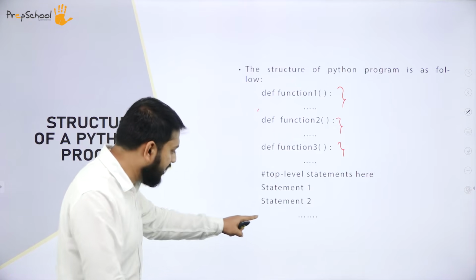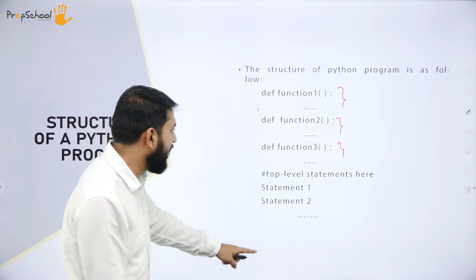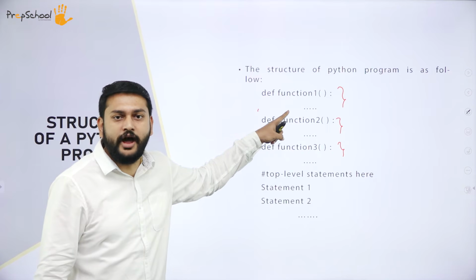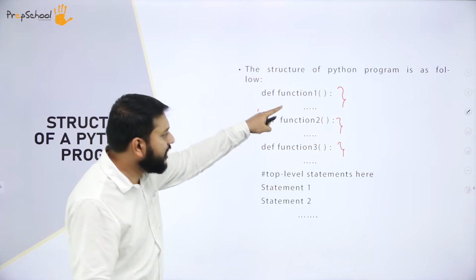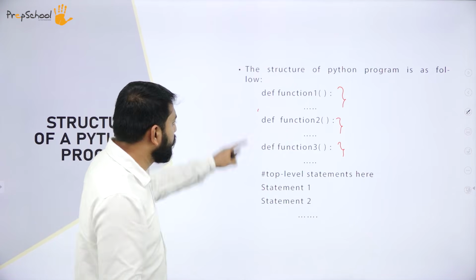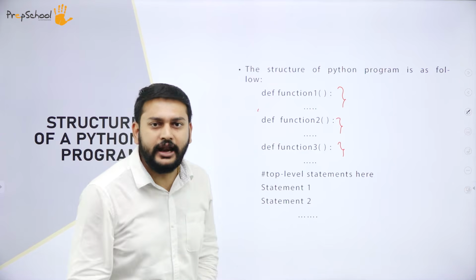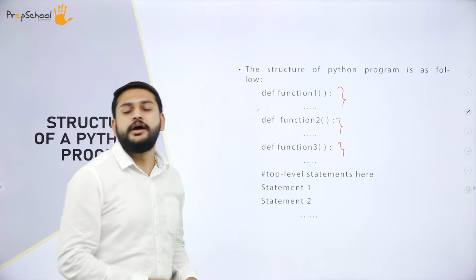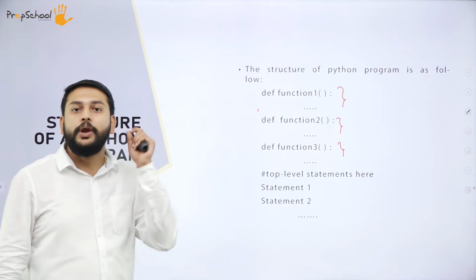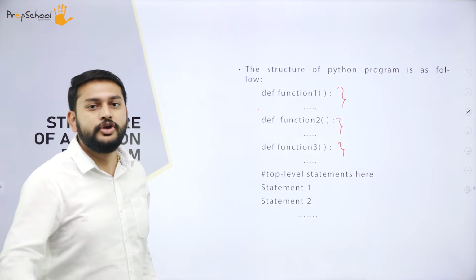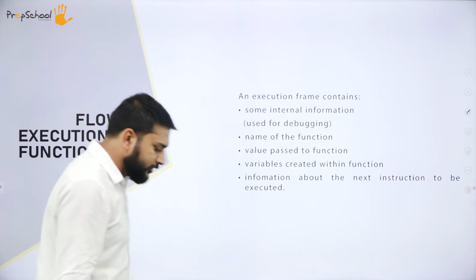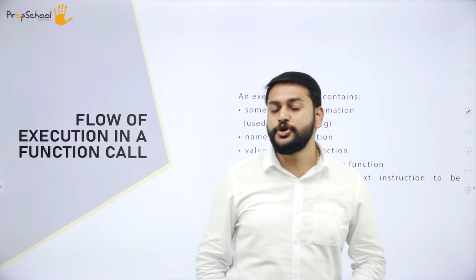If I have any function call here, let us imagine I have called function number 1. Then the control will go to function number 1, and it will execute all the statements I have inside this function. Until then, it will just execute the first line. If everything is correct, it will keep it as it is and move on to the next function. That's how the execution of a Python program will happen. That is what you need to remember. So let's move on to the next concept: the flow of execution. My dear students, what is the flow of execution?